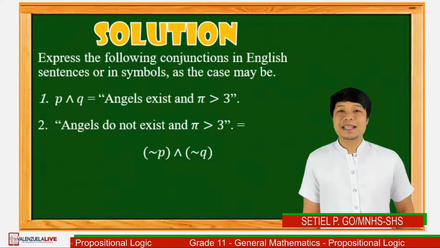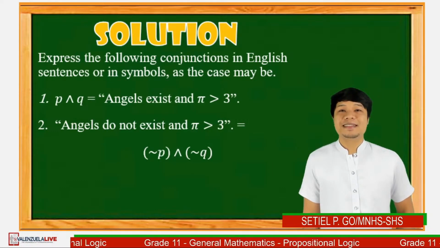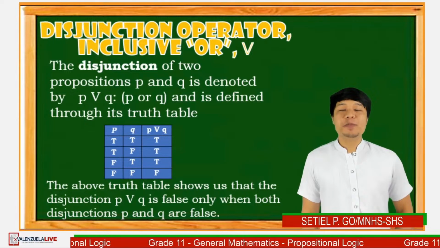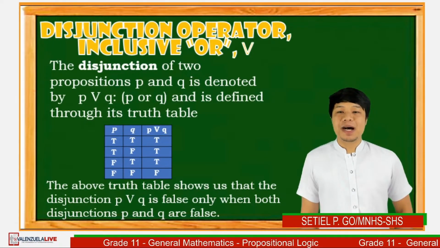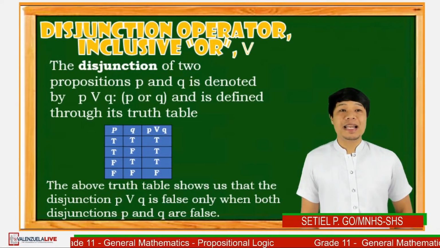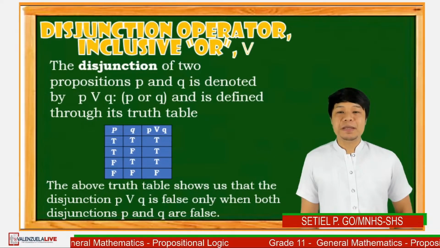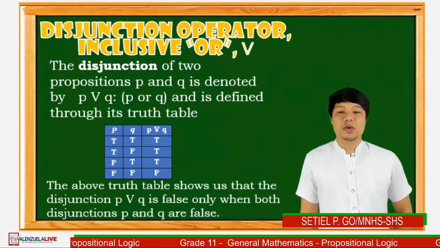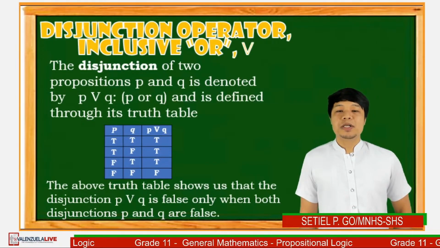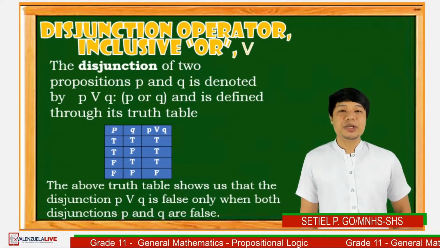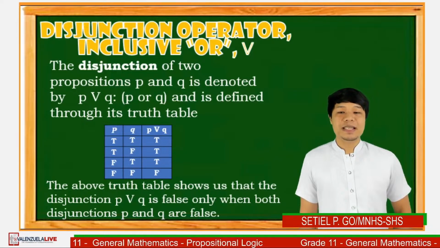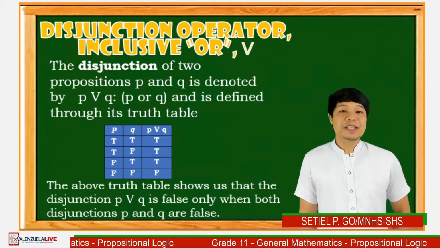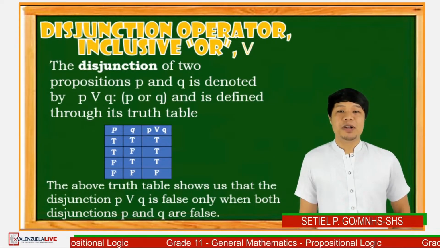So let's proceed to the next binary operator, which is the disjunction operator. The disjunction of two propositions P and Q is denoted by this symbol or like V, or simply P or Q, and it is defined through its truth table below. The truth table shows that the disjunction of P and Q is false only when both P and Q are false, as you can see on the bottom of the table.